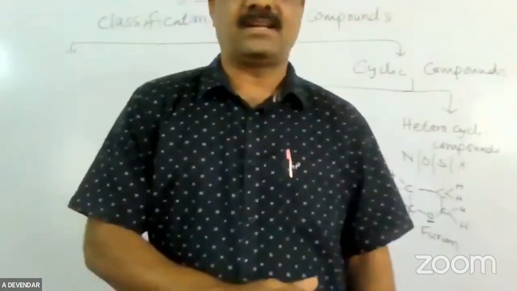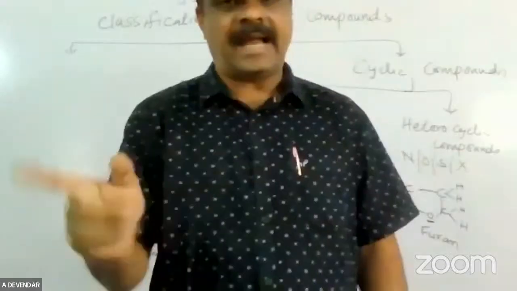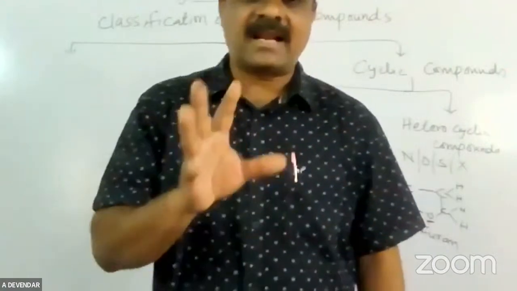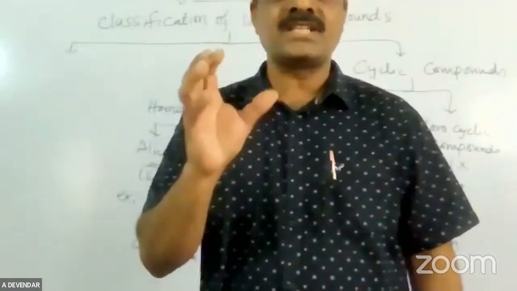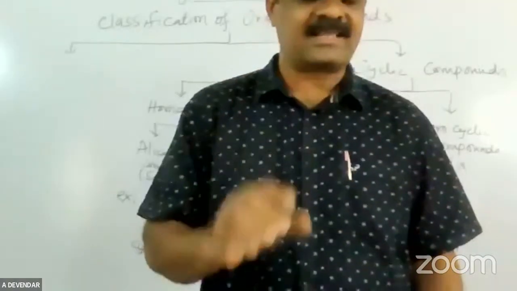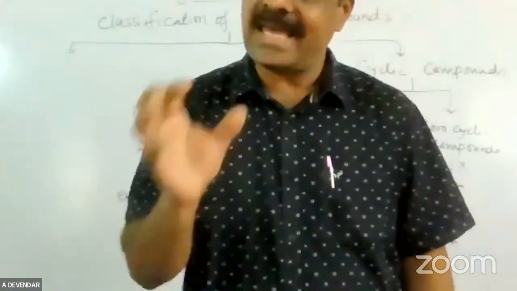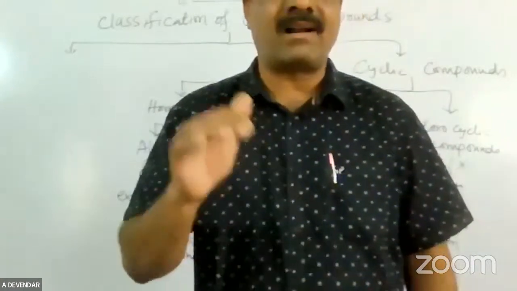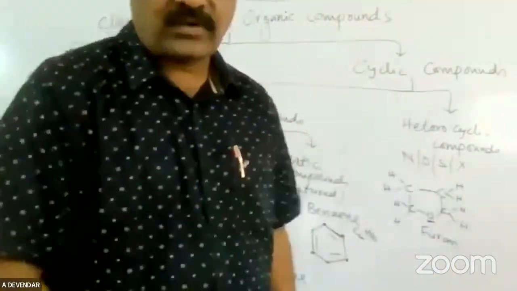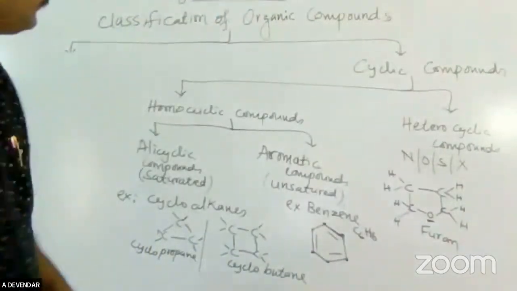Whatever the case, the root word is alk, common for all, but the primary suffix is ane, ene, yne. Suppose the organic compound has OH as the functional group, it is called alcohol. Suppose a carbon compound has CHO, that is called aldehyde. You have to classify organic compounds based on the functional groups. Okay.